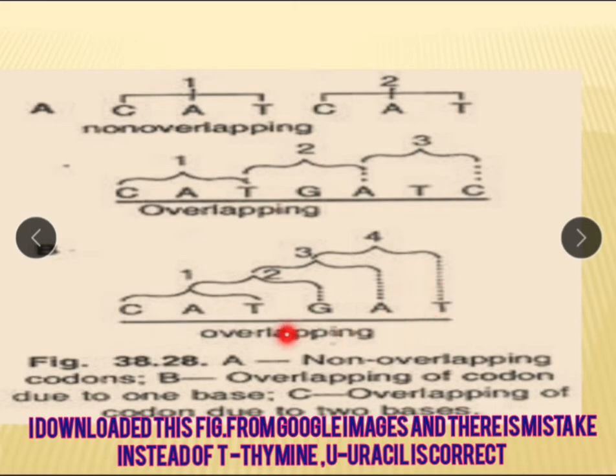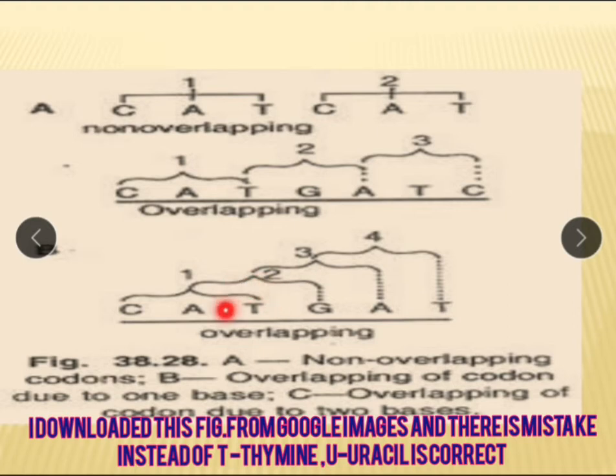These 6 nitrogen bases form only 2 codons: CAT or GAT or CAU or GAU. They form only 2 codons, not more than 2, because a nitrogen base used for one codon is never a part of another codon.